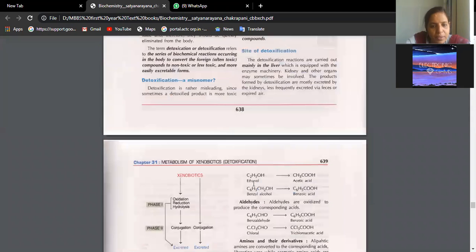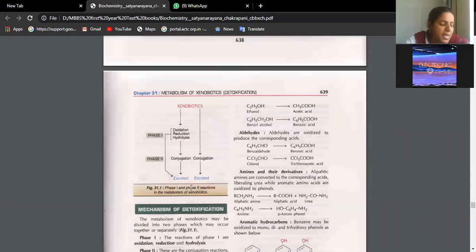Here he is asking us 2 examples under a 2 marks question. Xenobiotics, that means the harmful products which are released during metabolisms, are detoxified by 2 different reactions: phase 1 reactions involving oxidation, reduction, hydrolysis, and phase 2 reactions involving conjugation. One conjugation reaction you saw with bilirubin, isn't it? Bilirubin combining with UDP glucuronate to form conjugated bilirubin. If conjugated bilirubin is not formed, then hyperbilirubinemia. That example you can give here.